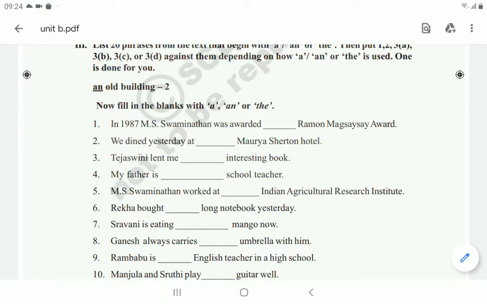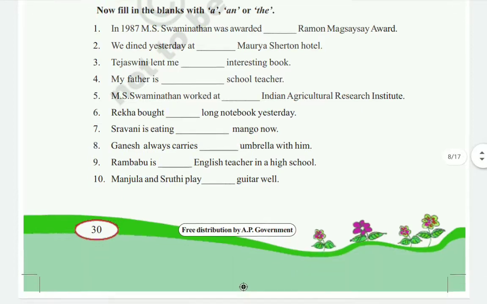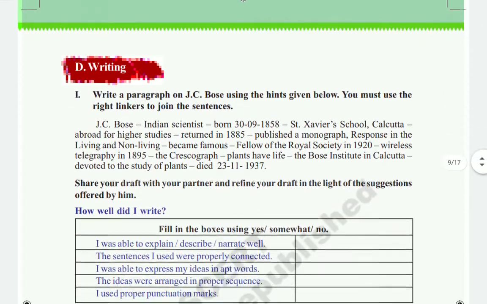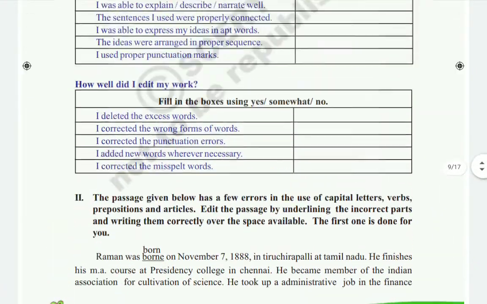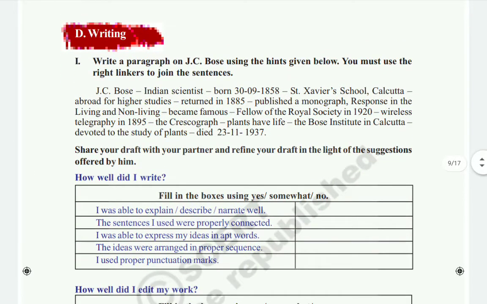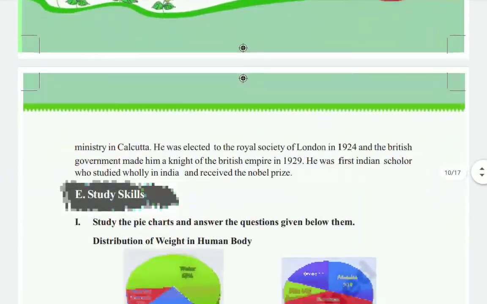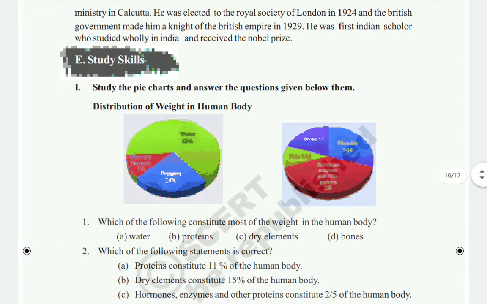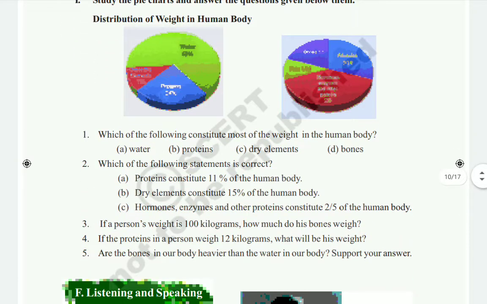Okay, so this is the blank, children. These also you have to complete in your textbook. After this, they are given some story, you have to write some story. This one we will discuss later, how to write the story according to given clues. Okay, next one, here they are given one pie chart. Page number 32 you can open. See this pie chart. According to this pie chart they are given some questions also.